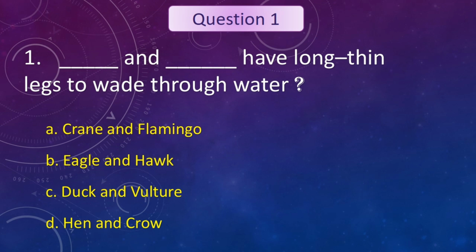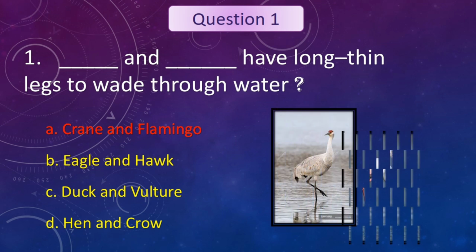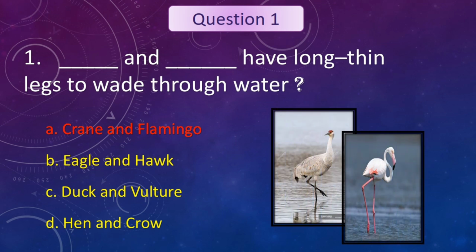Your time is up. The answer is crane and flamingo. See the pictures. They have very long legs and very thin. They are very flexible to wade through water. Let's see the next question.